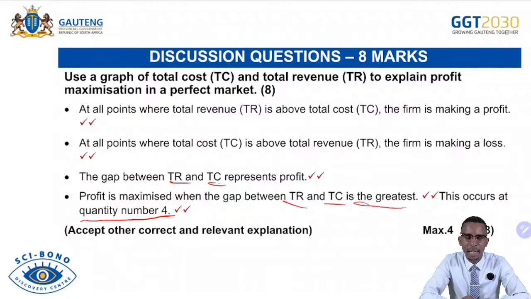Any other correct response is accepted. So remember, if you draw the graph, you provide the heading. After that, you draw your graph, complete your graph, then you interpret your graph. You are not given the mark allocation for the graph. You are given the sum, which is 8 marks, but be aware that it is 4 marks for explanation and 4 marks for drawing. So don't draw the graph and leave it unexplained. You will be losing marks.